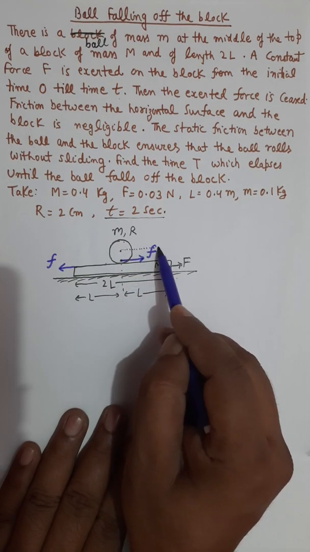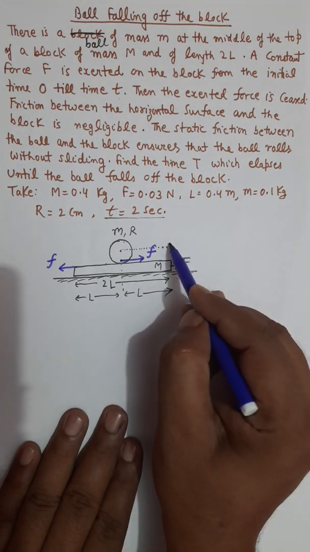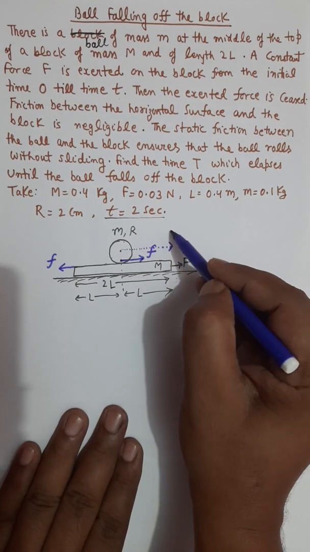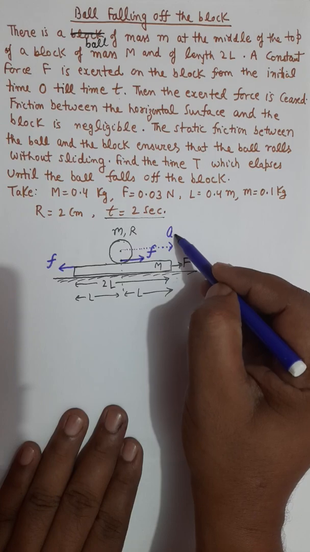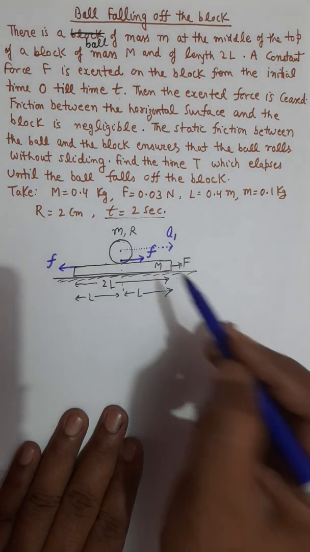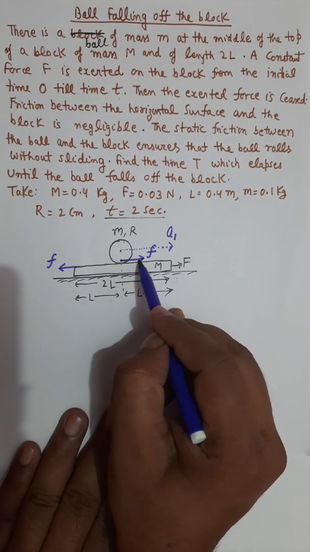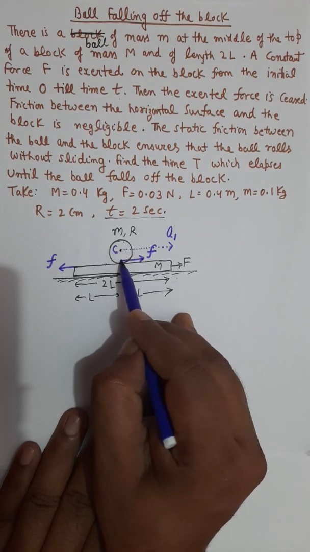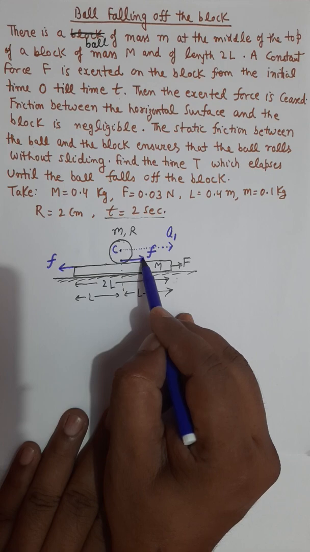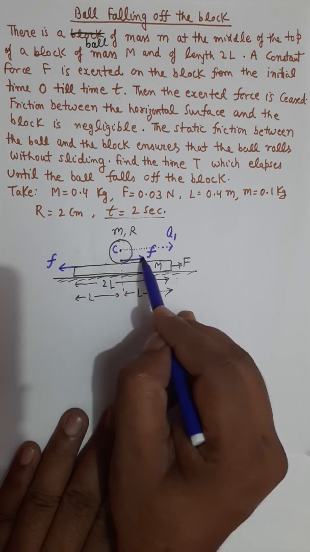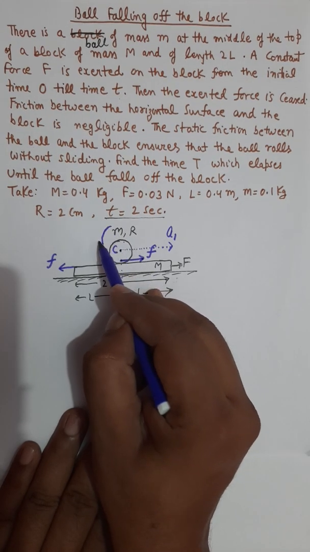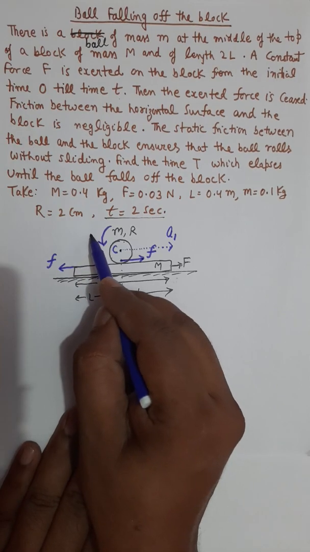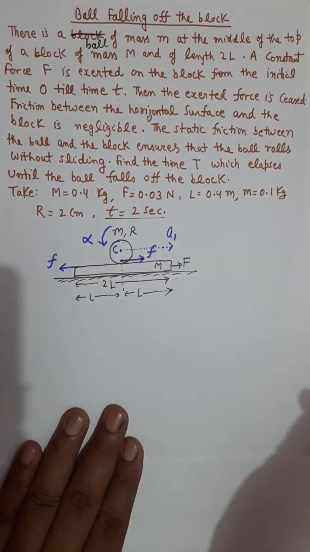So due to this friction force, the center of sphere will accelerate forward, let's say with acceleration a1. And this friction force will also produce a torque about the center of sphere. The torque by this friction force about the center of sphere will be in this sense. So this sphere will also have some angular acceleration alpha.